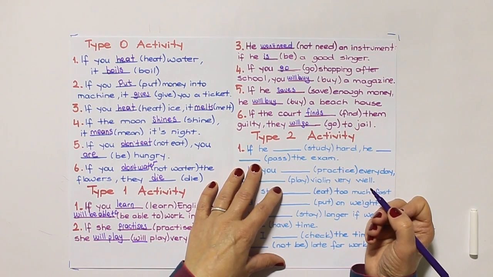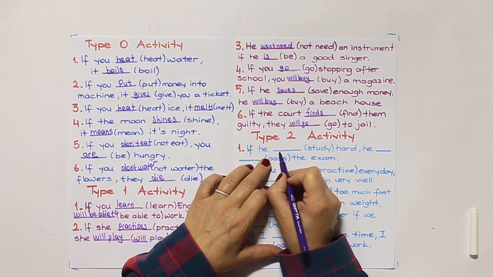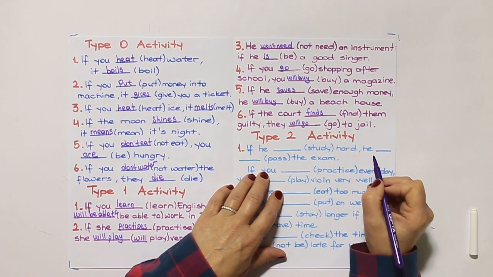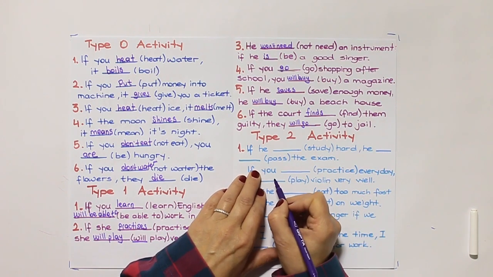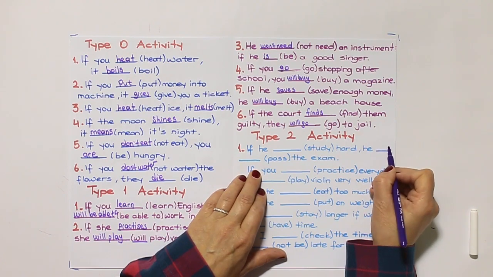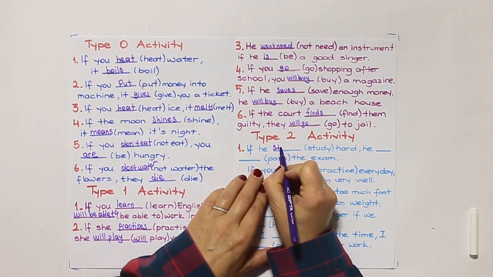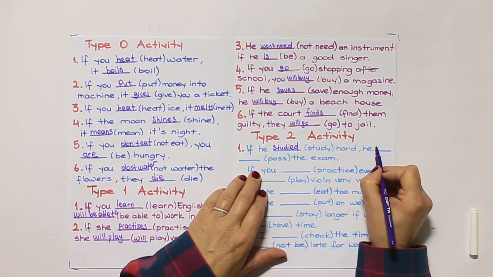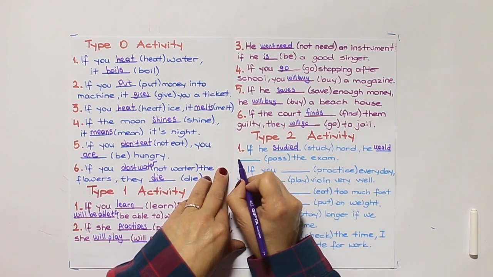Type 2 activity. Remember, in type 2 activity, the if clause is simple past and the main clause is simple past also, but we will use would here, the past form of will. If he studied hard, he would pass the exam.